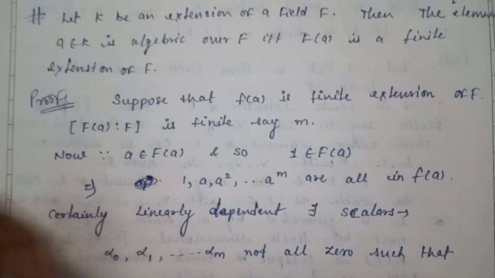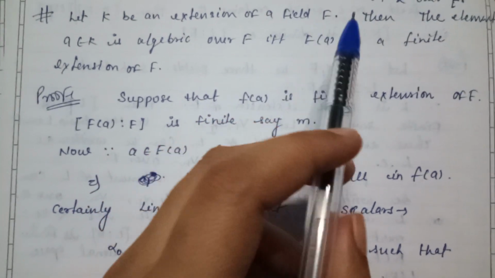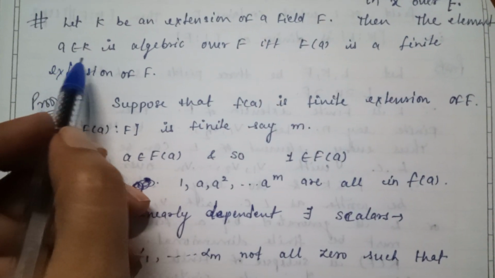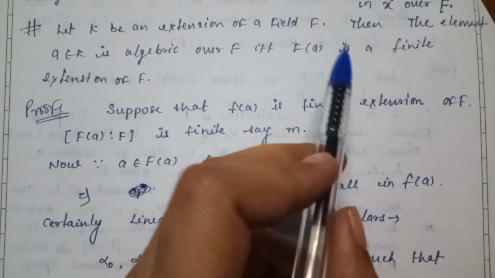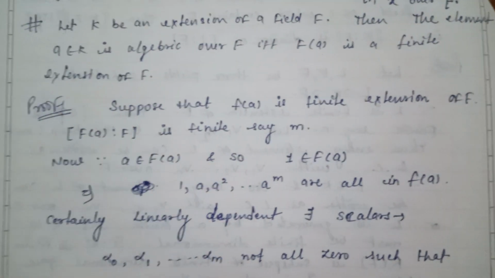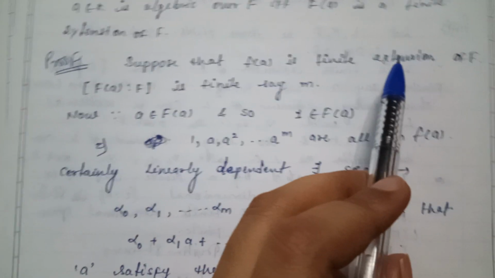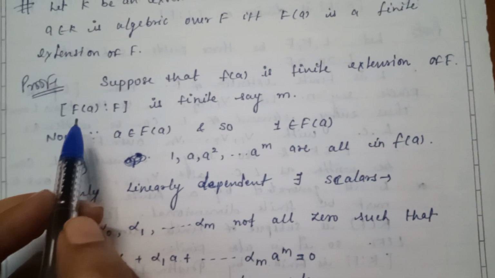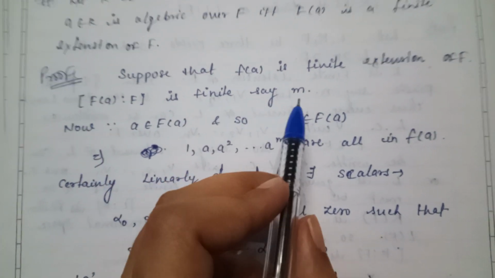There is a theorem: let K be an extension of field F, then the element a belongs to K is algebraic over F if and only if F(a) is a finite extension of F. Let us see the proof. Suppose F(a) is a finite extension of F. The degree of F(a) over F is finite, say m.